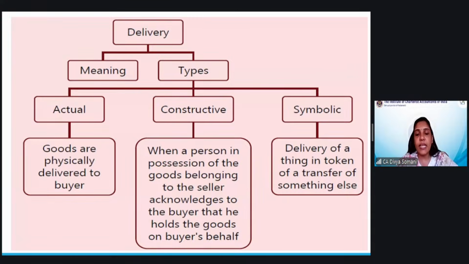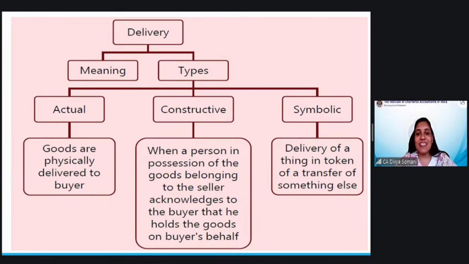So let me just quickly ask you. Suppose a fire broke out and the 100 electric vehicles which were there in the warehouse, they have been destroyed. Now, who will bear the loss? So these kind of questions you will see in unit 3, but we are discussing it here only. Who will bear the loss? Yes, you have to understand who is me. You have to mention buyer or seller.